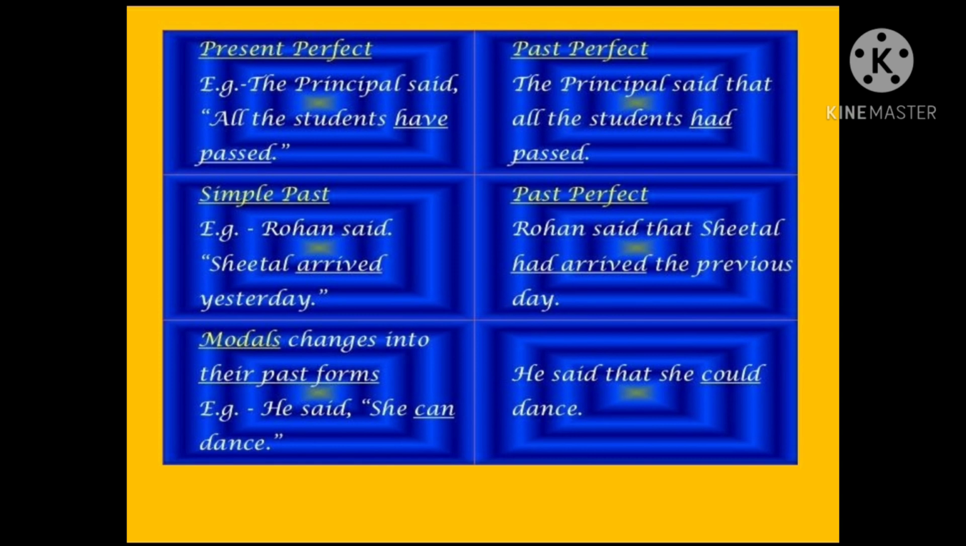If the reporting verb is in the past tense in the direct speech statement, then the verbs within the inverted commas will undergo corresponding changes in the indirect speech statement. Got it? Okay. Then let's see the changes in other tenses. Present perfect. The principal said, "All the students have passed."